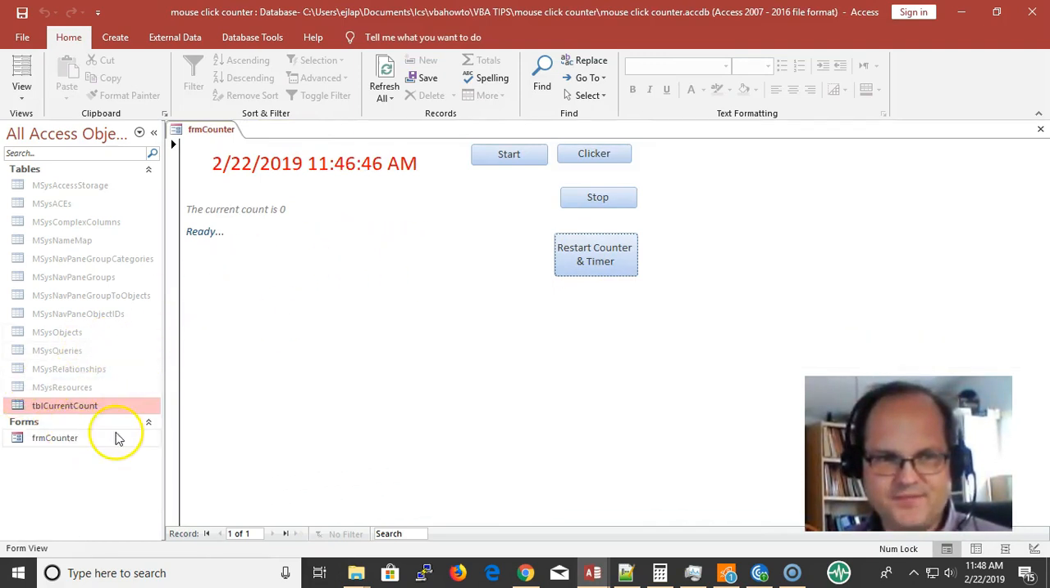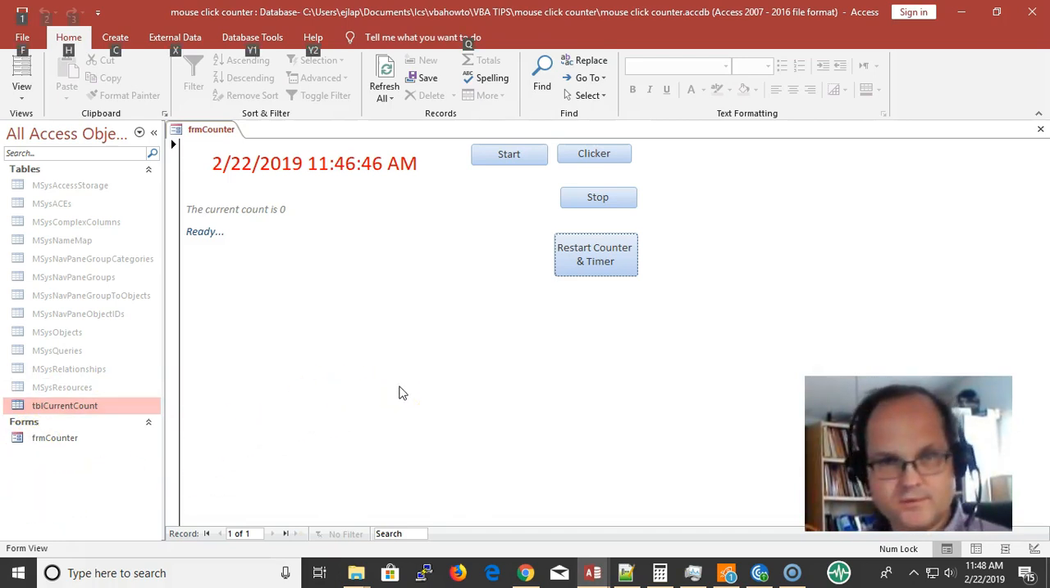That table is good because module level variables are good when the form is open. But what happens when the form closes? The variable goes away. And for procedural variables, the scope is just for the procedure. So I have different levels of variables. And of course, this is my FRM counter.